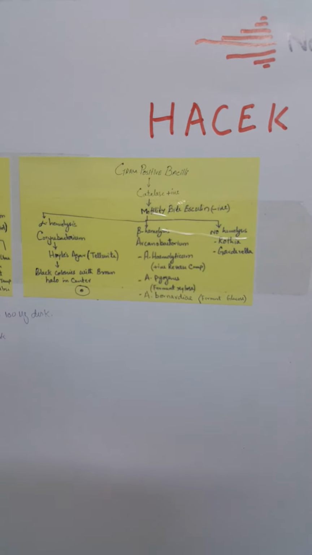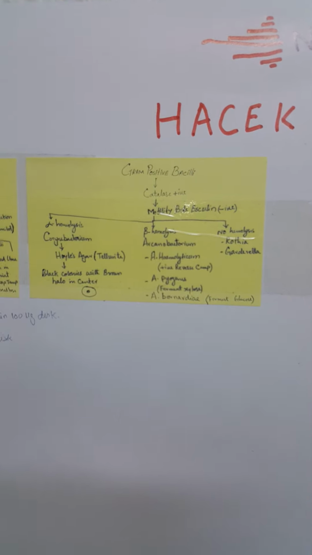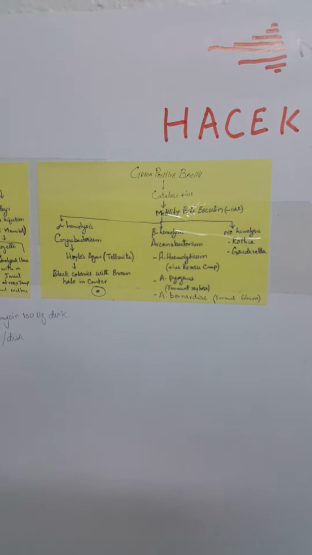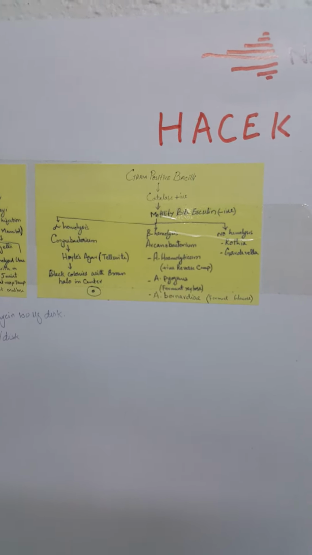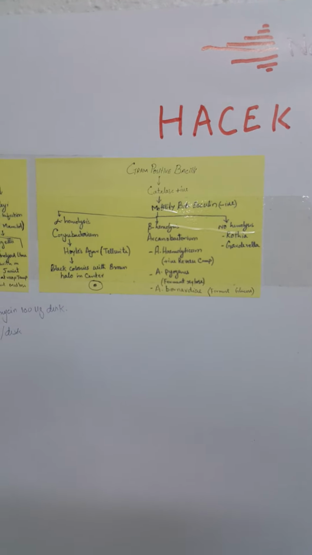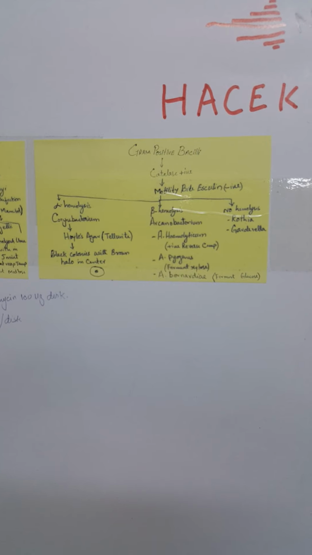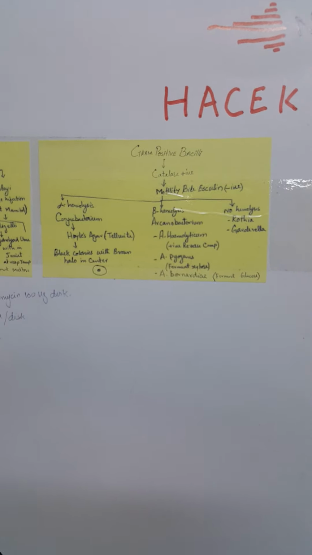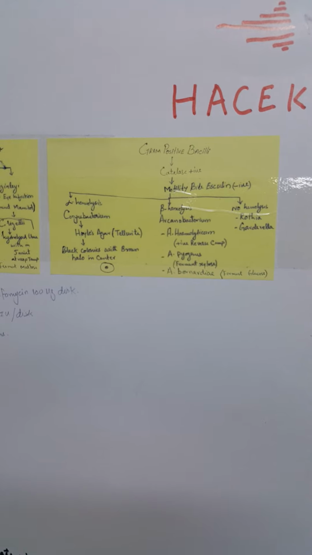Further, if we see the catalase positive, gram positive bacilli, motility negative, then we can differentiate it by another classification, which is alpha, beta, and non-hemolysis. Alpha hemolysis is Corynebacterium, which requires Hoyle's medium and, as we explained, has black colonies with a brown halo in the center.